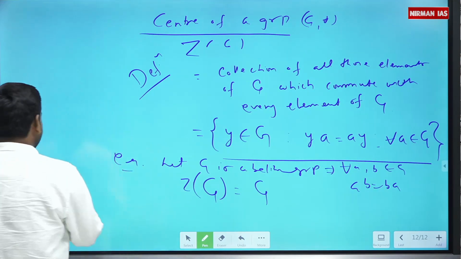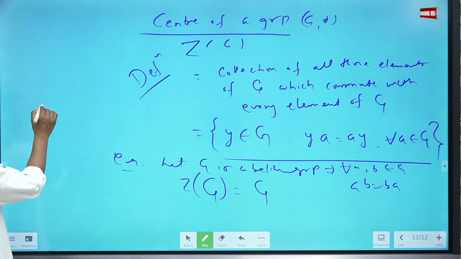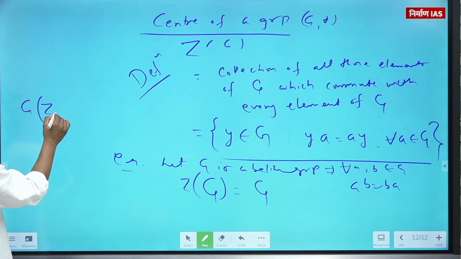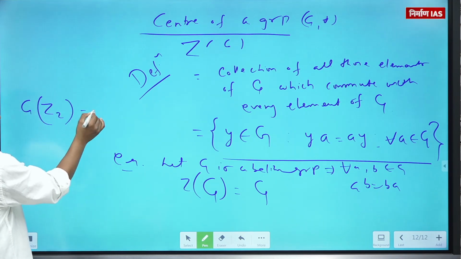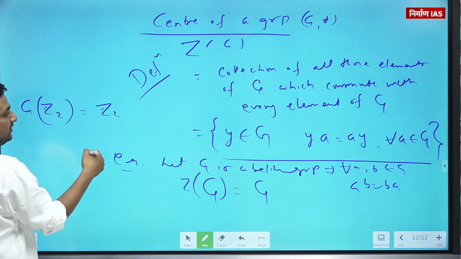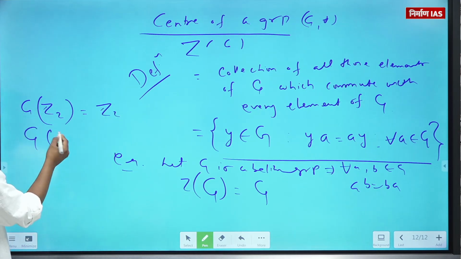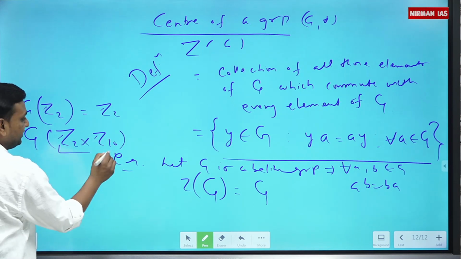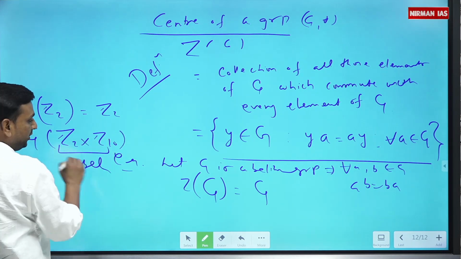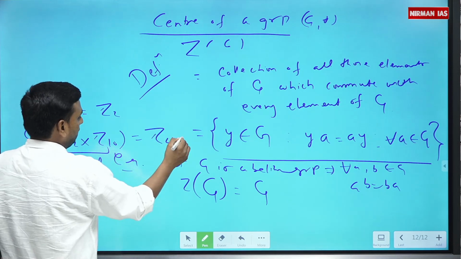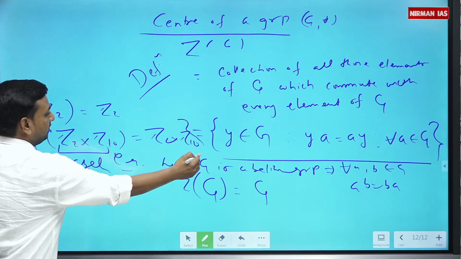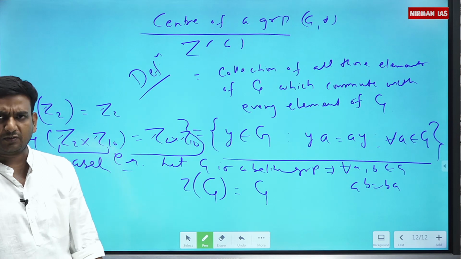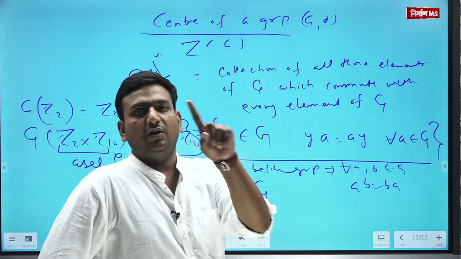So if I ask what is the center of Z2, Z2 is abelian, so the center of Z2 is Z2. What is the center of Z2 cross Z10? This is an abelian group, so the center of this group is the group itself, because the center contains all those elements of the group which commute with every element of that group.